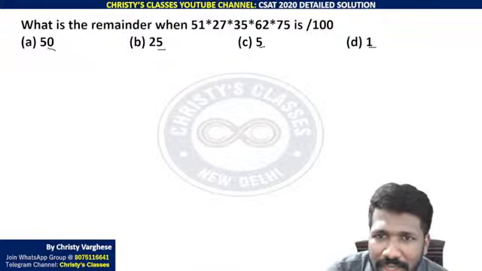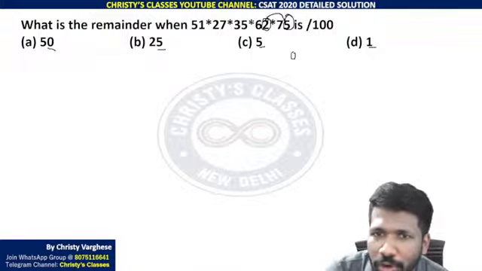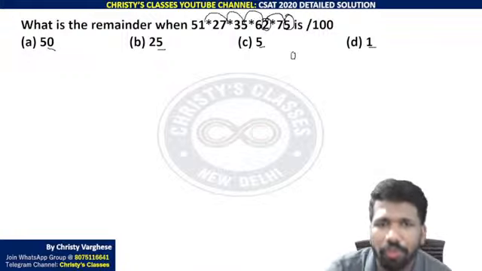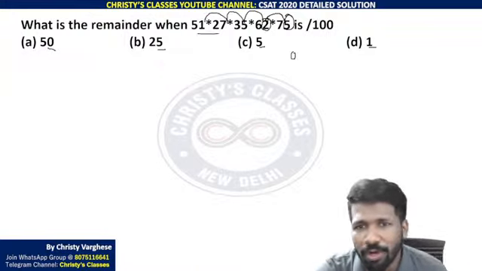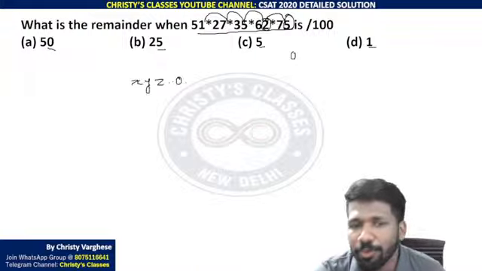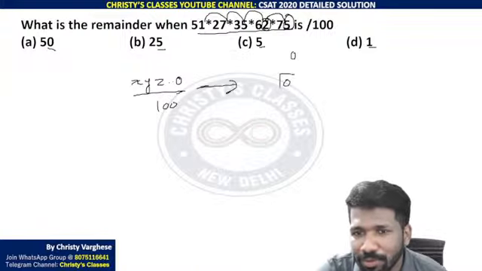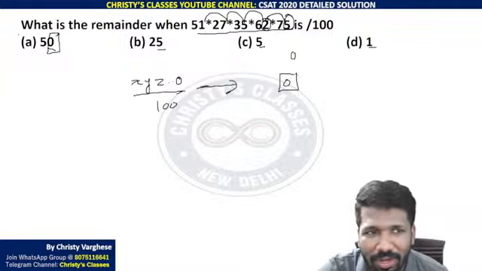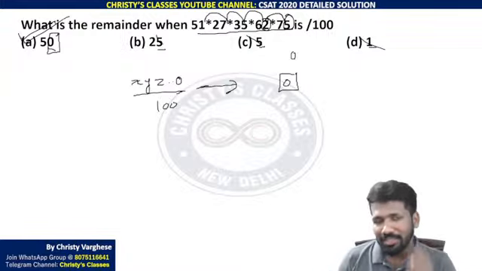If you look at it, this number ends in 2, this number ends in 5. A 2 ending number and a 5 ending number multiplied, you will get a 0 ending number. Now a 0 ending number, with whatever you multiply, you are going to get 0 ending numbers only. That means this product ends with 0, whatever be the digits before. A 0 ending number divided by 100, the remainder will end with 0. Remainder ending with 0, there is only one option. This is not ending with 0, this is not ending with 0, this is not ending with 0. That is why option A is the answer.